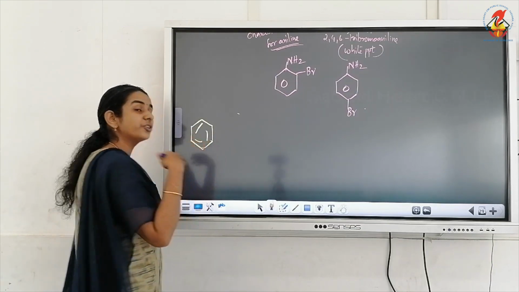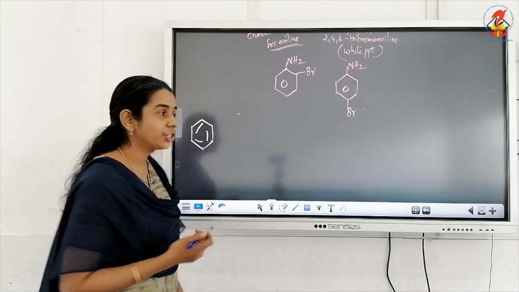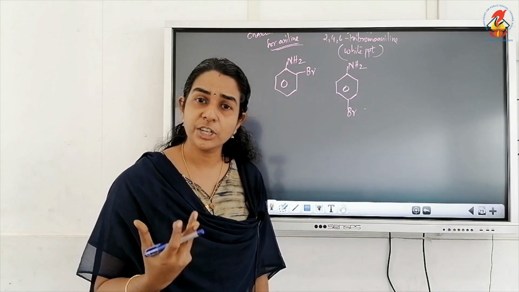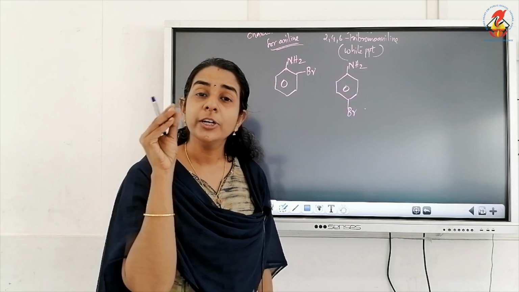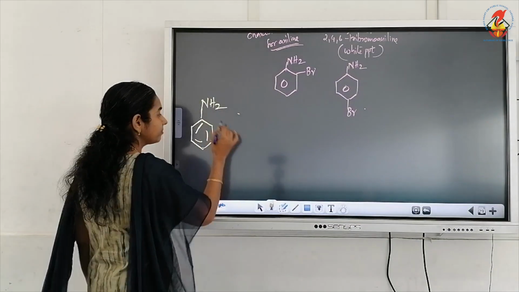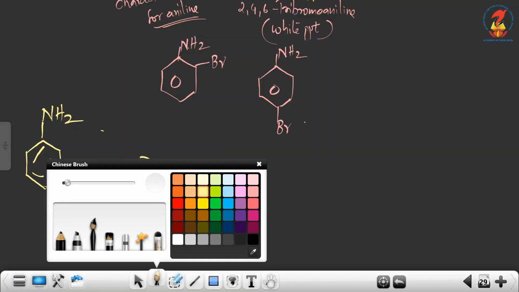Before treating aniline with bromine water, or before bromination, we have to acylate it. We have already studied acylation, isn't it? Acylation means introduction of an acyl group to the nitrogen atom by replacing hydrogen. So acylate aniline using acetic anhydride.